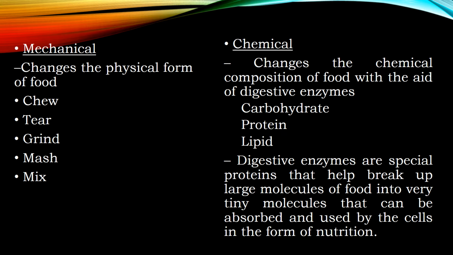In mechanical digestion, the physical form of the food is changed by chewing, tearing, grinding, mashing and mixing. In chemical digestion, the chemical composition of the food is changed with the aid of digestive enzymes. So carbohydrates, proteins and lipids are converted into smaller molecules with the help of digestive enzymes. Digestive enzymes are special proteins that help break up larger molecules of food into very small molecules that can be absorbed and used by the cells as nutrients.